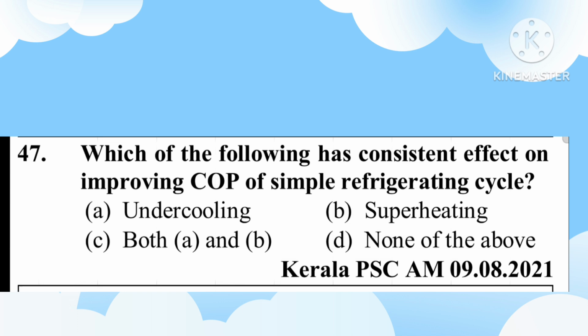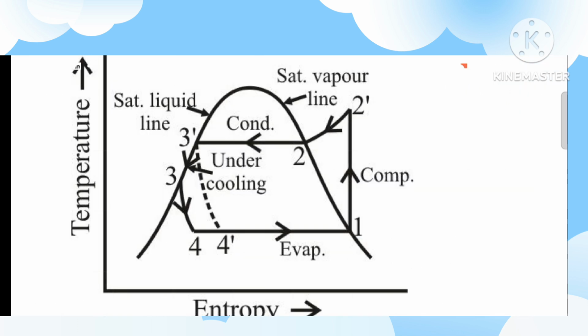A. Undercooling, B. Superheating, C. Both A and B, D. None of these. A, undercooling. Friends, in this video, this is the undercooling process. Look, here the temperature is undercooled. In undercooling, the compressor work is constant, there is no change in compressor work, but heat extraction increases, so COP also increases.